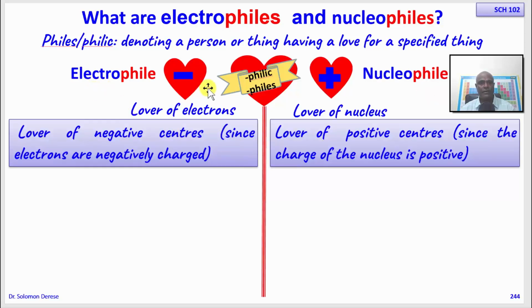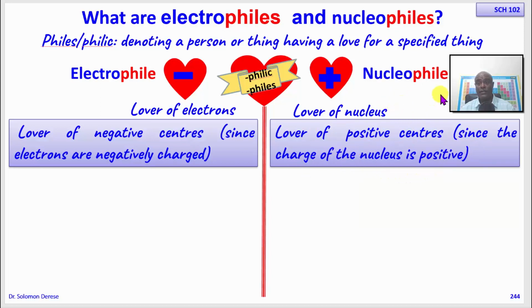Electrophiles are lovers of negative centers. Why they are defined as such is because they love electrons, and electrons are negatively charged, so they love negative centers, which is the charge of electrons. Whereas nucleophiles love positive centers, since the charge of the nucleus is positive.